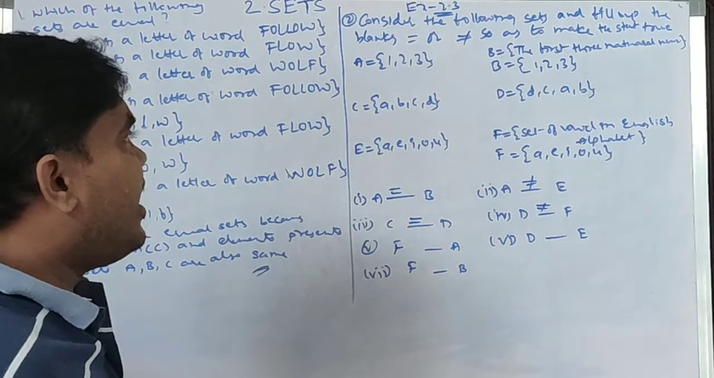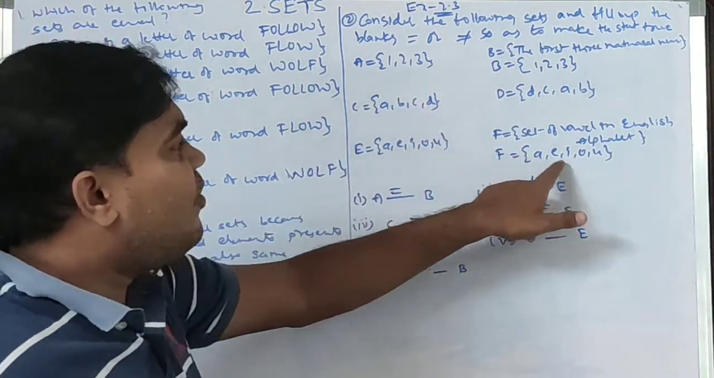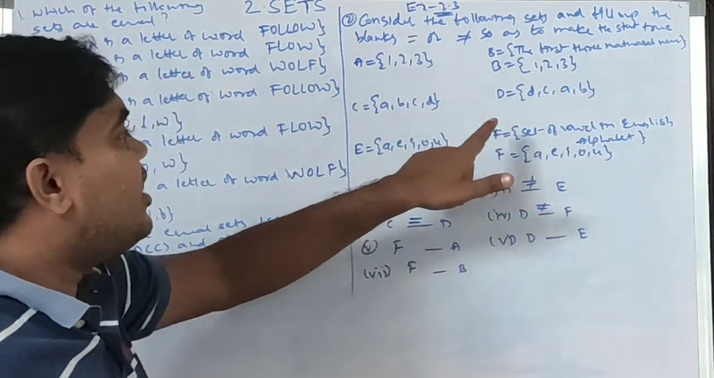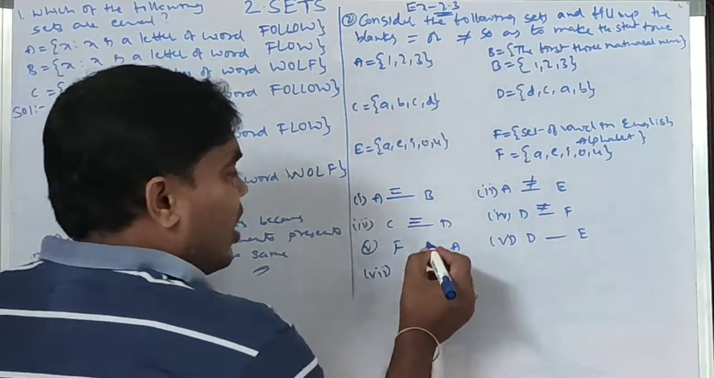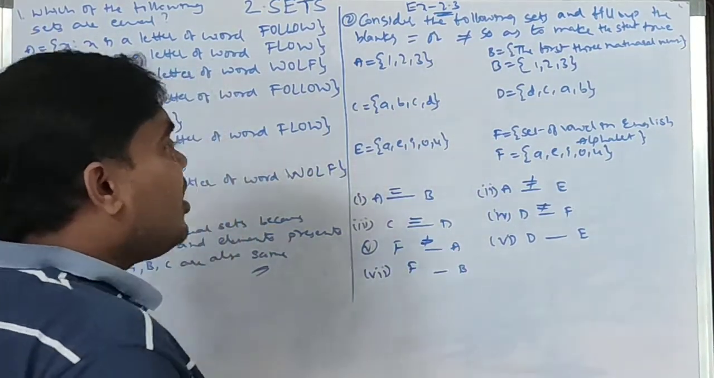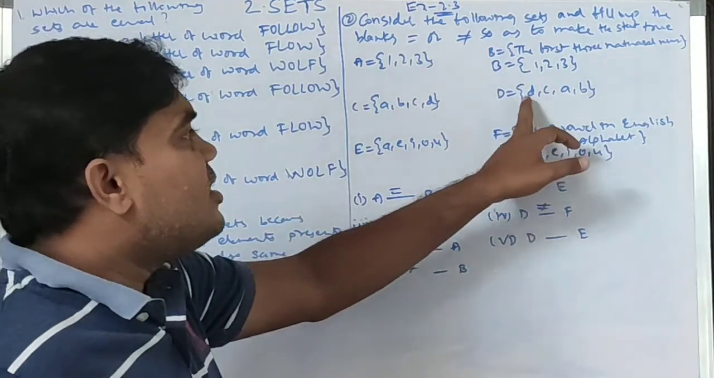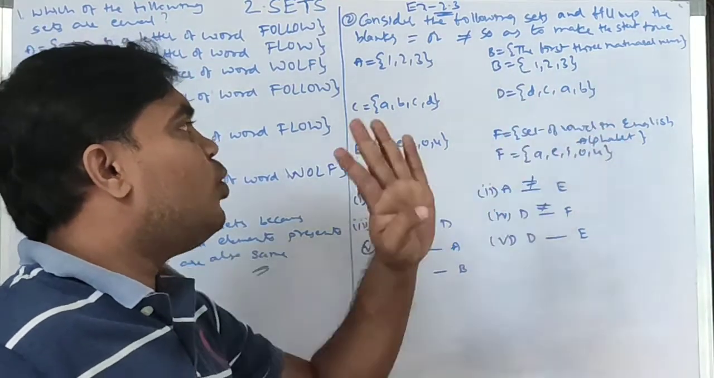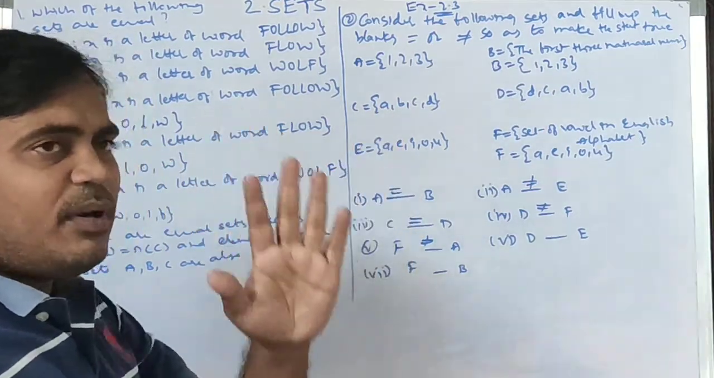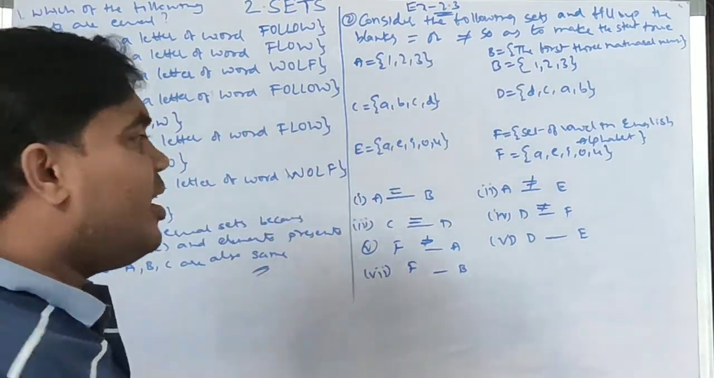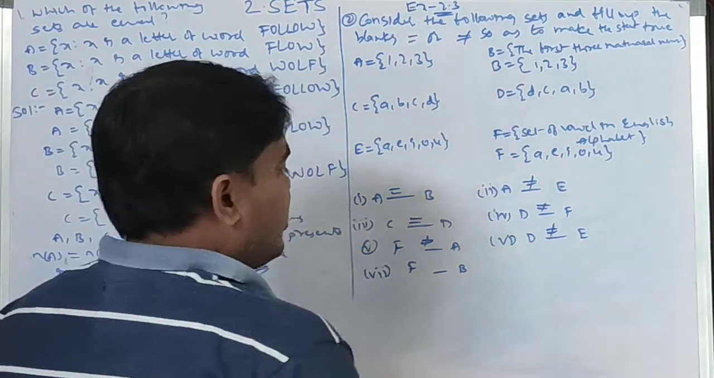Next, F and A. F contains 5 elements, A, E, I, O, U, and A contains 3 elements. So these are not equal sets. D and E: D is D, C, A, B with 4 elements, and E is A, E, I, O, U with 5 elements. The number of elements is not equal, so automatically not equal sets.